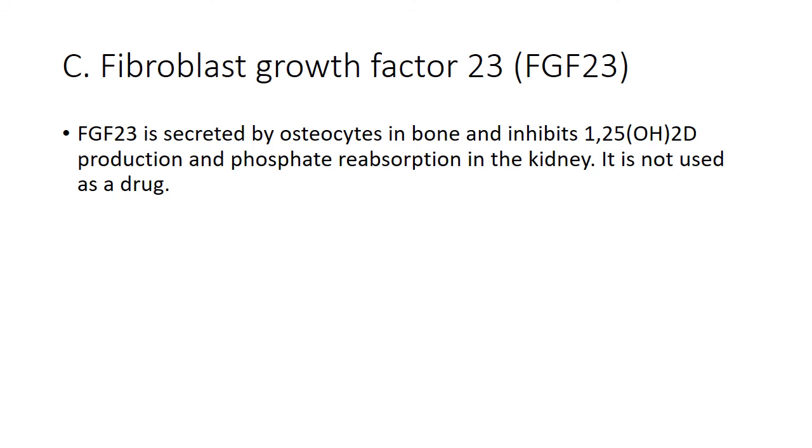The next factor that regulates the bone mineral homeostasis is the fibroblast growth factor 23. It is basically secreted by the osteocytes in the bone, and it inhibits the 1,25 vitamin D production and phosphate reabsorption in the kidney. It is not used as a drug. It is only produced in our body by the osteocyte, and what it does, it inhibits the 1,25 vitamin D production and phosphate reabsorption in the kidney. So it takes part in the regulation of bone mineral homeostasis.